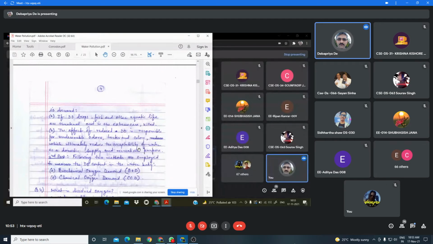So BOD, biochemical oxygen demand, is the amount of oxygen required by microorganisms to biologically degrade the waste. Now the quality of wastewater is determined on the basis of dissolved oxygen. On the basis of the dissolved oxygen content we can measure the quality of the water.